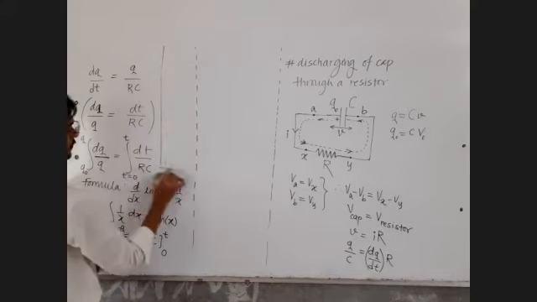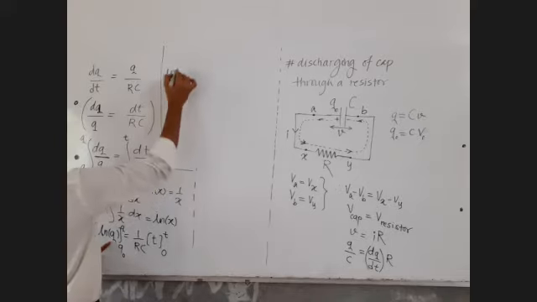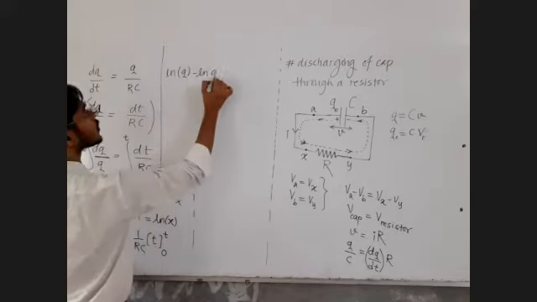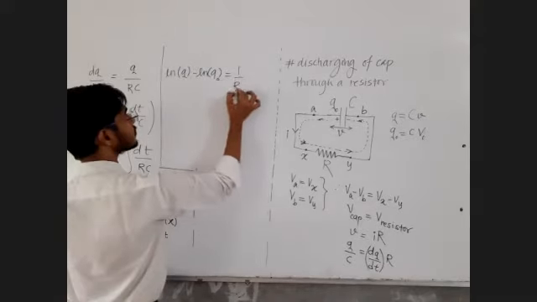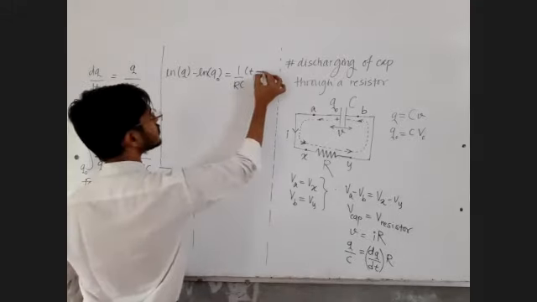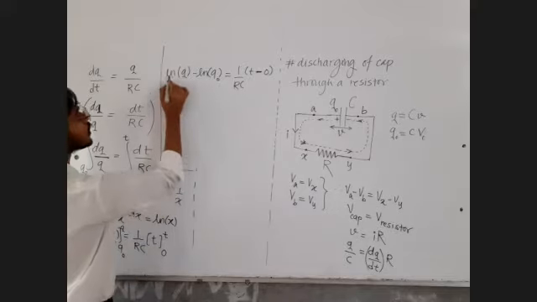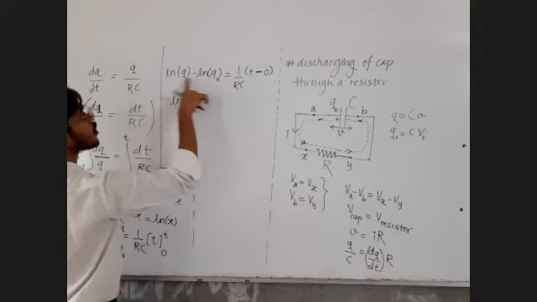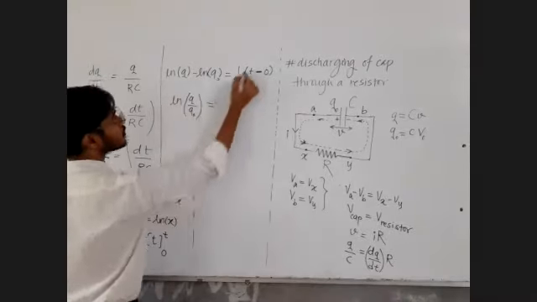Log q minus log q0 is equal to 1 upon RC as it is, upper limit of time t, lower limit 0. Log M minus log N is log M upon N, is equal to t by RC.